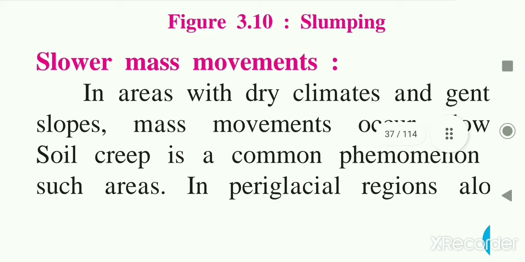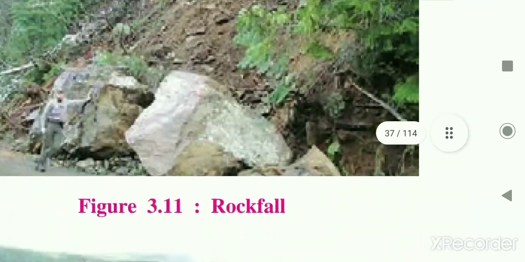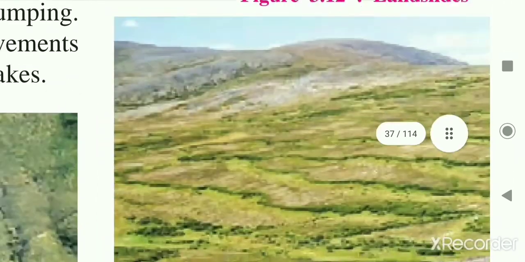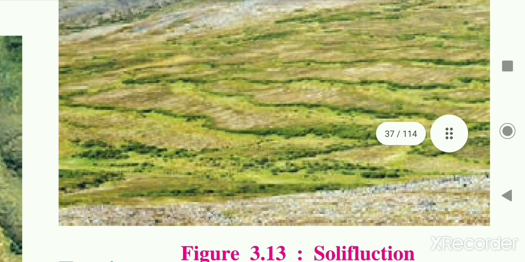In the periglacial regions, you can see the pictures are also given, the glacier region, that region covered with ice, along the slopes, small layers of soil accumulate because of the movement of soil, and this is called solifluction. You see the picture is given here. You can see how the soil is moving down, creeping from the slope, and small layers of soil accumulate because of this movement, and this is called solifluction.